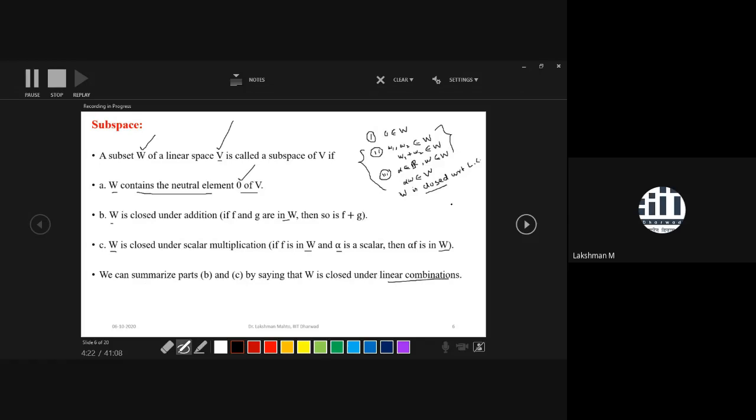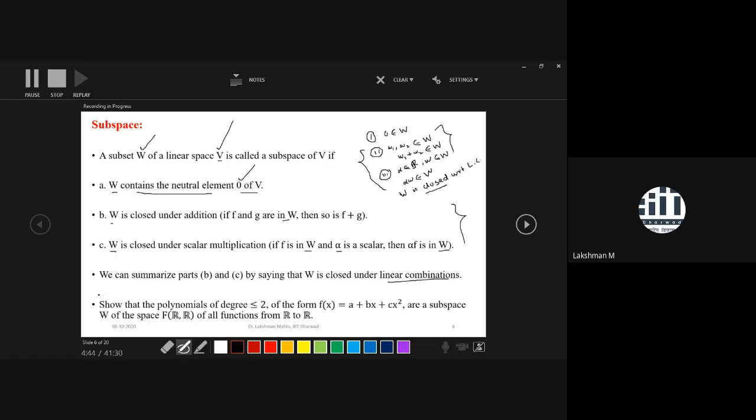Similar to subspaces of matrices, here also that one is enough. And the first property is W must contain zero of V.